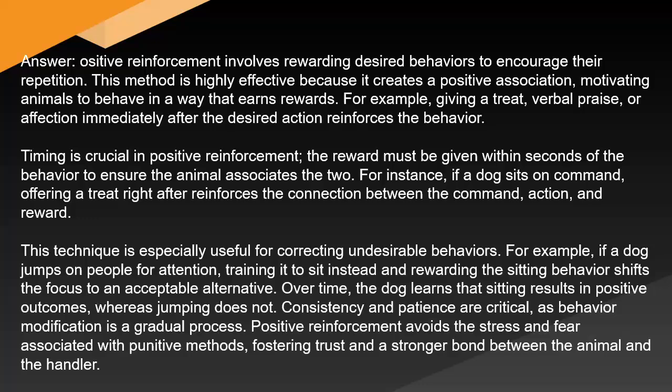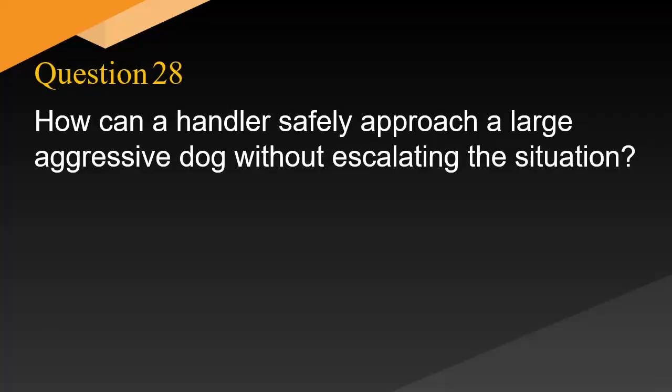For example, if a dog jumps on people for attention, training it to sit instead and rewarding the sitting behavior shifts the focus to an acceptable alternative. Over time, the dog learns that sitting results in positive outcomes, whereas jumping does not. Consistency and patience are critical, as behavior modification is a gradual process. Positive reinforcement avoids the stress and fear associated with punitive methods, fostering trust and a stronger bond between the animal and the handler. How can a handler safely approach a large aggressive dog without escalating the situation?